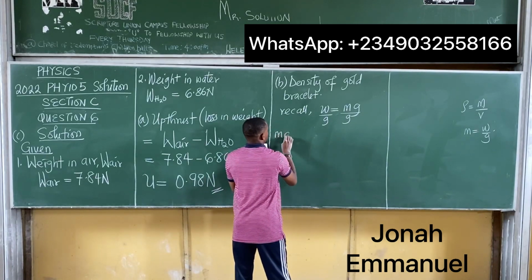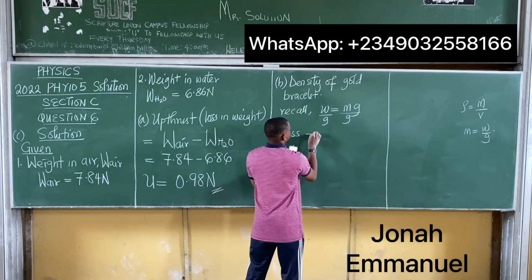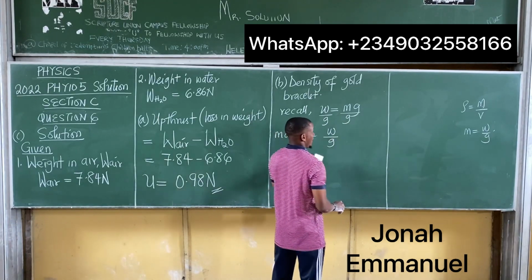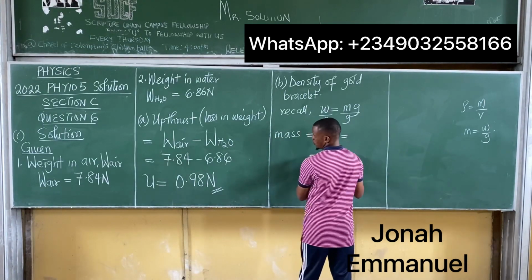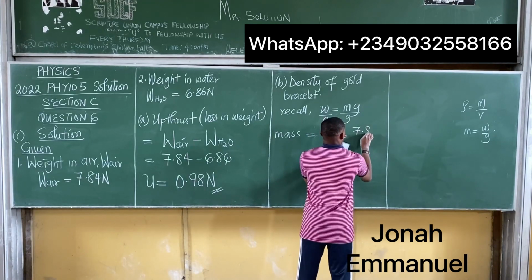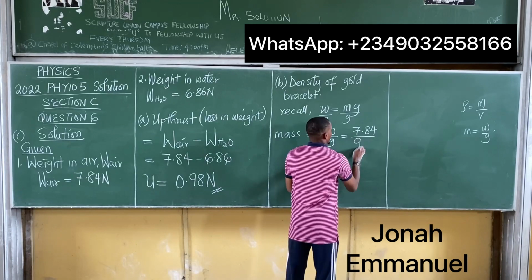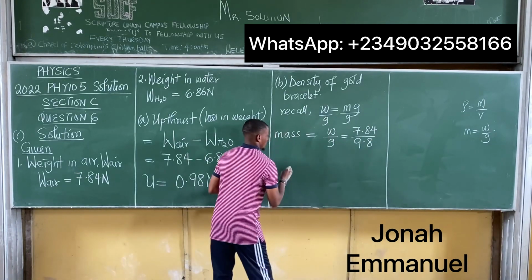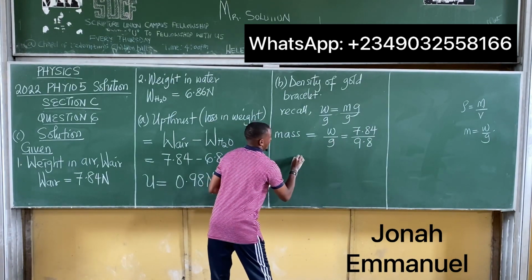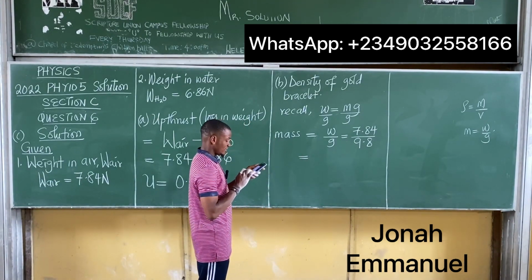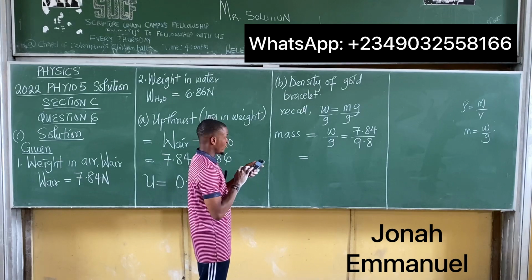Therefore, the mass of the gold bracelet is equal to the weight of the gold bracelet in air over gravity, which is 7.84 over 9.8. So the mass of the gold bracelet is equal to 7.84 divided by 9.8.